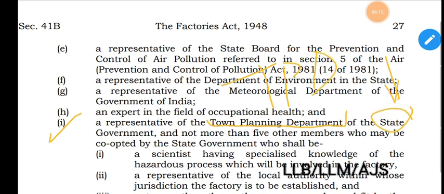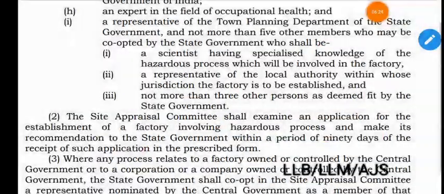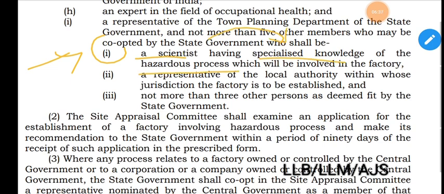Not more than 5 other members who may be co-opted by the state government. Apart from this, there shall be 5 other members who may be co-opted by the state government, who shall be, these are: Roman 1, a scientist. There shall be a scientist also, having special knowledge of the hazardous process which will be involved in the factory. The scientist must have a special knowledge of the hazardous process involved in the factory.